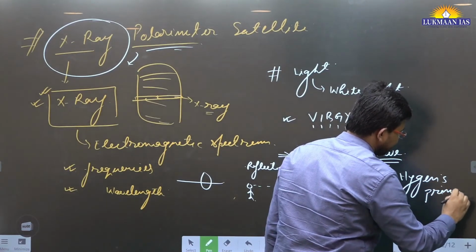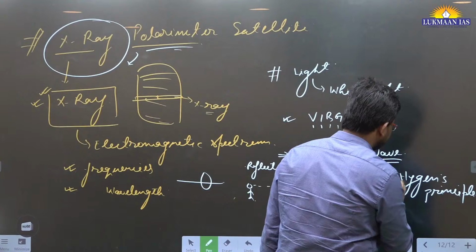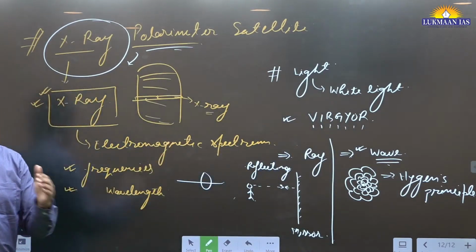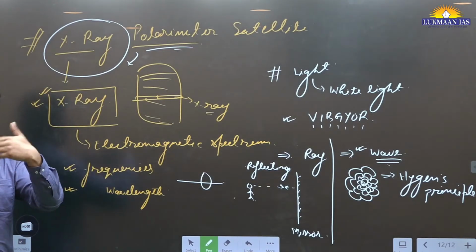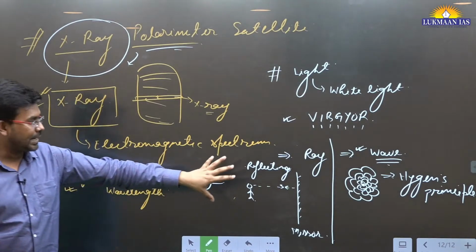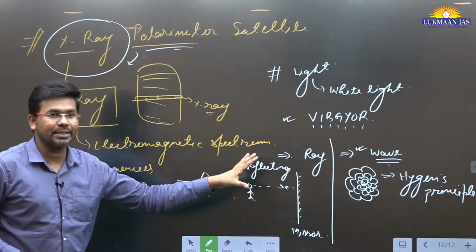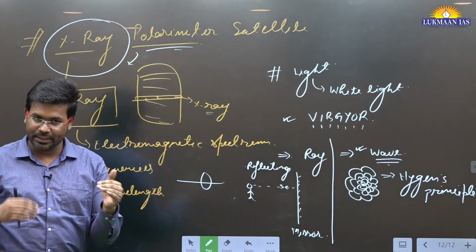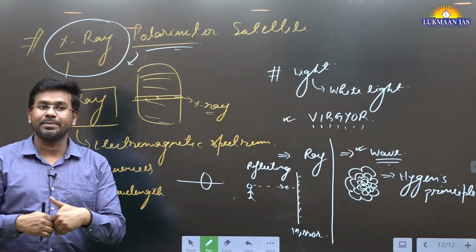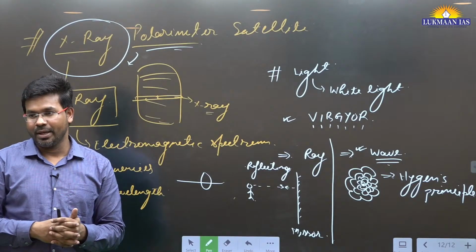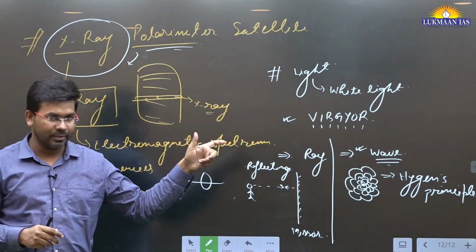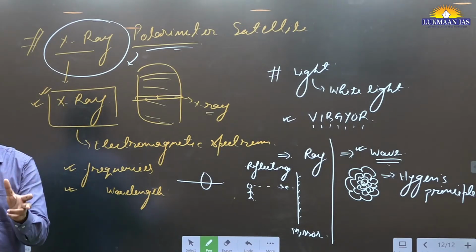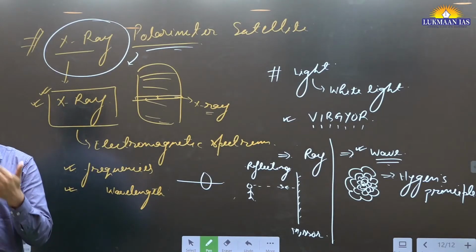I think this is taught by Huygens' principle. Huygens' principle talks about how light is the source for secondary wavelets. ठीक है. So light के दो property होता है. एक तो होता है ray theory, and other is wave theory. Then wave-particle duality is also there. Sometimes light acts as a wave, sometimes it acts as a particle as well. And if you understand the light wave-particle duality, then you will be studying quantum physics. When we study quantum physics, we learn about various things related to light.